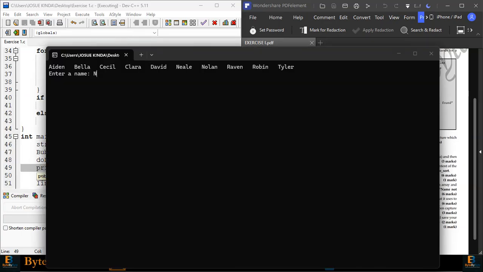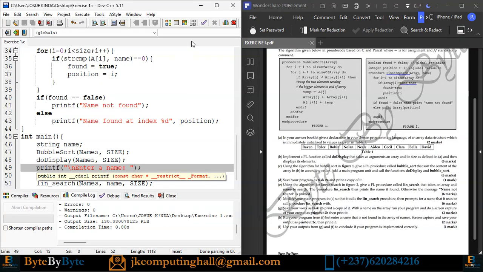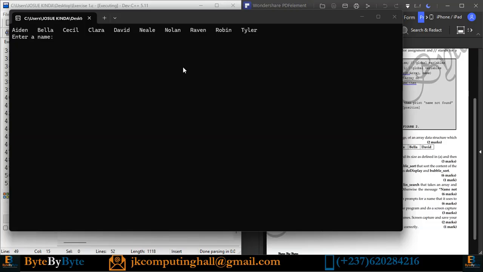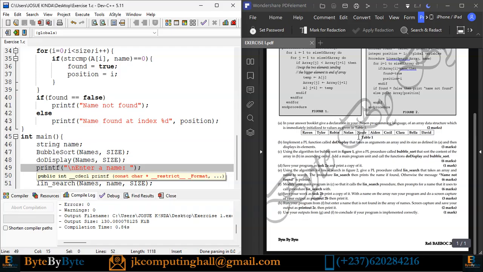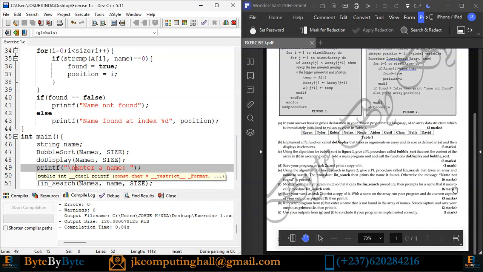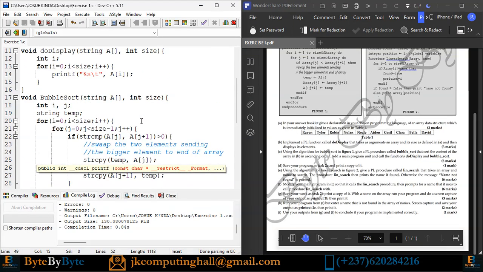Enter a name. So Nolan. It says name found at index 6: 0, 1, 2, 3, 4, 5, 6. Correct. So we run again, entering a name not found. So I'm going to enter the name of a student that marks me a lot. Irma. So if I run this, name not found. And that is how your program is done, and you have all your marks perfectly attributed. So there's 2, 5, 11, 12, 18, 24, 27, 30 marks. And that is the program, as you can see.